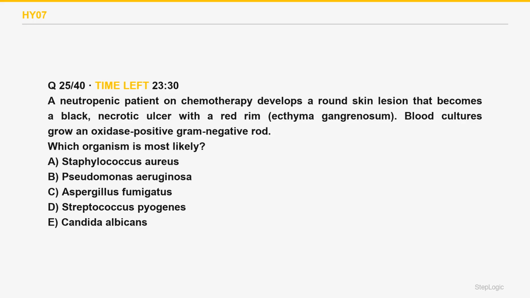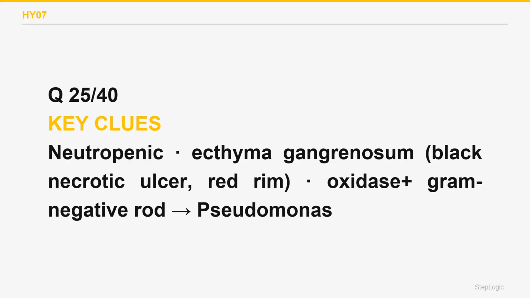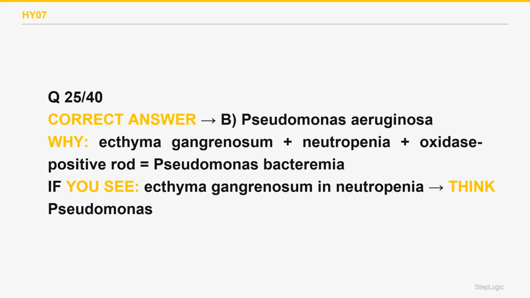Read the command, identify the organism. Ecthyma gangrenosum in a neutropenic patient is Pseudomonas. Ecthyma gangrenosum, a rapidly necrotic black skin ulcer with a red halo, is a hallmark of Pseudomonas aeruginosa bacteremia in neutropenic patients. Pseudomonas invades blood vessel walls, producing the localized necrosis. The same organism causes hot tub folliculitis and malignant otitis externa in diabetics. The correct answer is B.